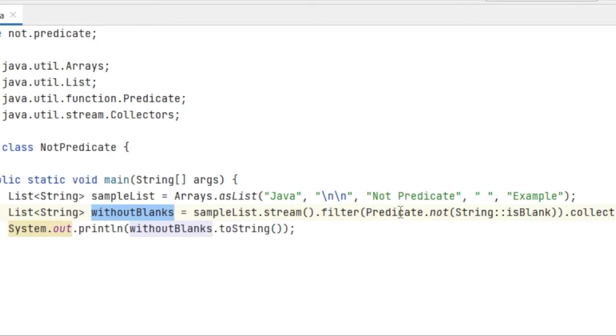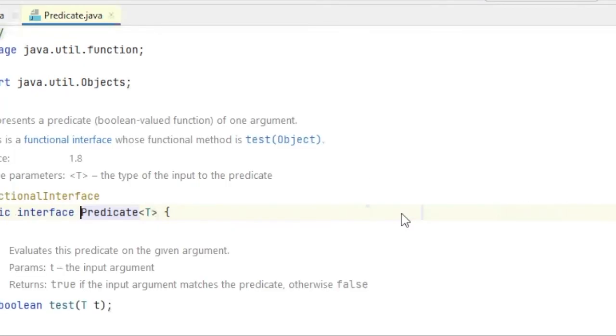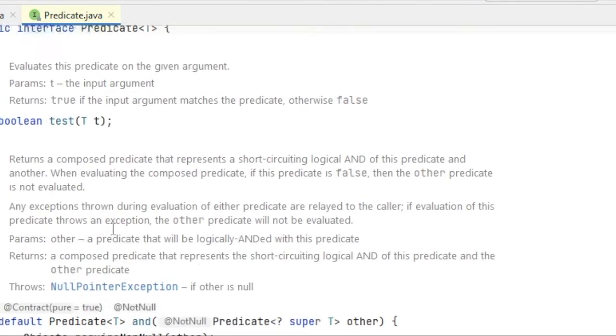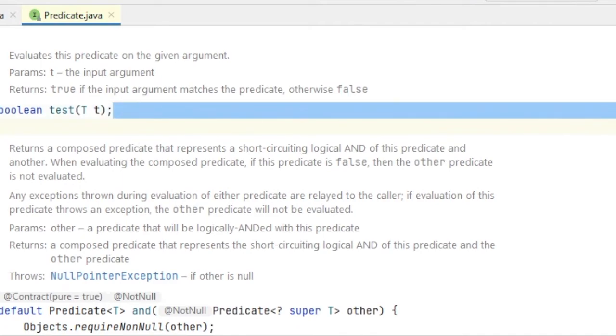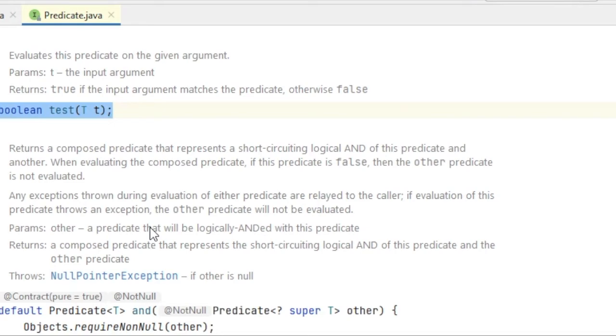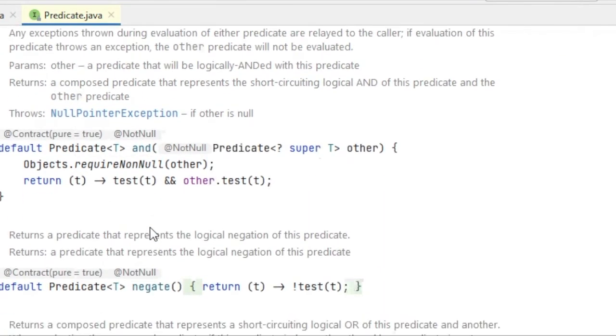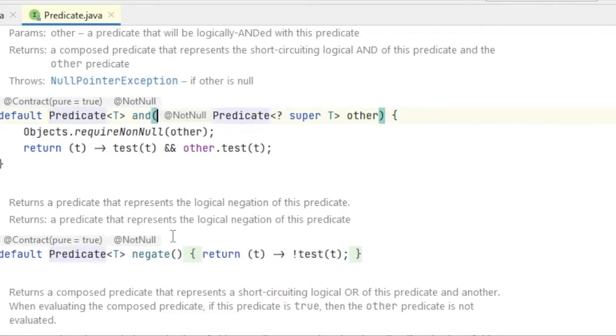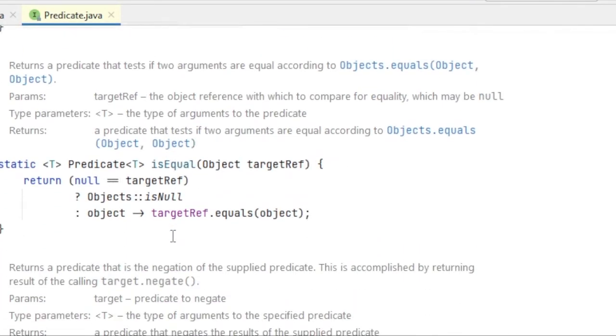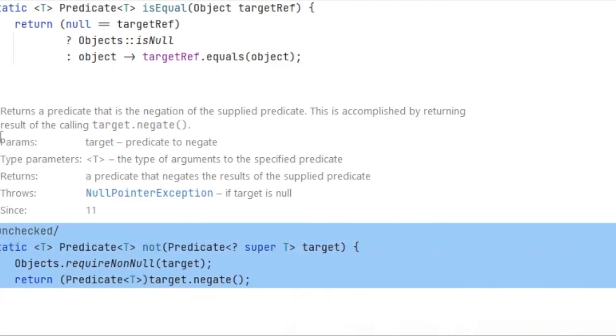It's one functional interface. If you go to its implementation and right click on it, you will see it's a functional interface which has a method test that tests the condition which we have passed into it. We have multiple methods already, like and, negate, or, and only one method is introduced, this not. This not method is introduced in Java 11.